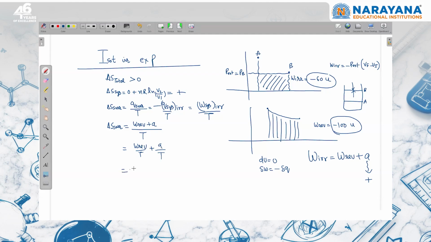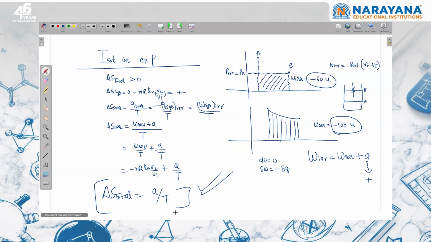This value is equal to minus nR ln V2 upon V1, and this is A by T. So if I write what is delta S total, this delta S total value can be calculated because if you add, these two terms will cancel out, and here we can write this is A by T, right? This is the method to calculate the entropy change of the surrounding or entropy change of the universe if the process is irreversible. They will give how much less work is done when the process is irreversible. This A value will be given, and from there you can calculate. So this is very important.